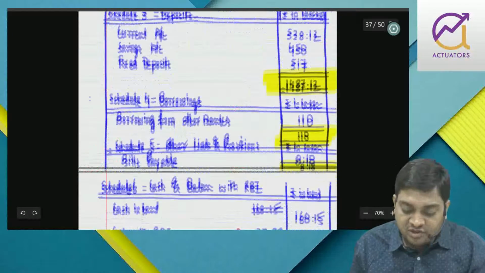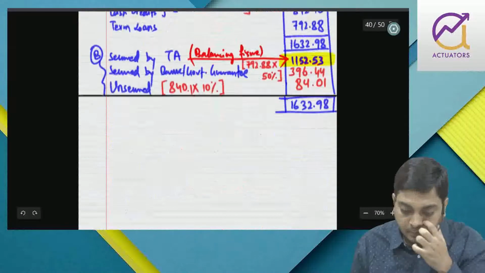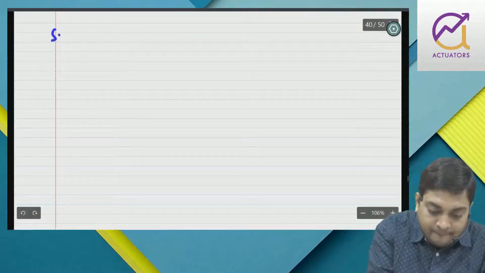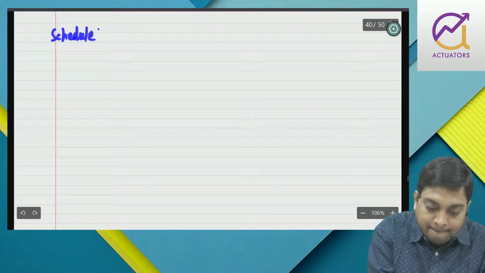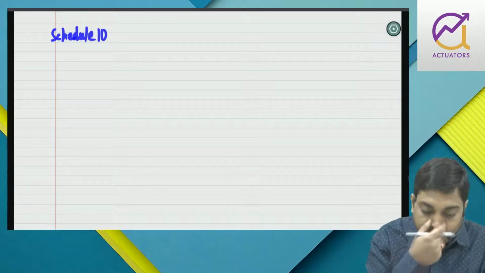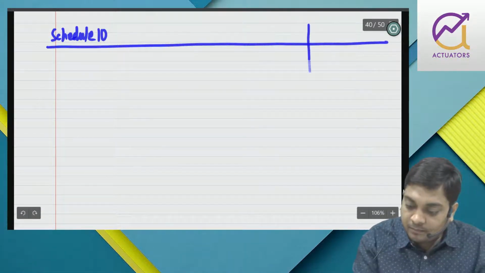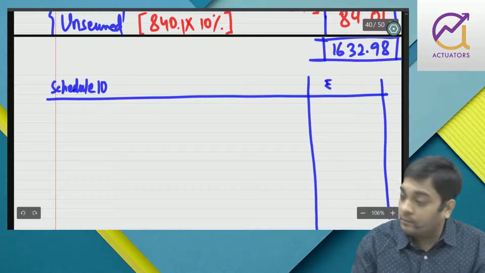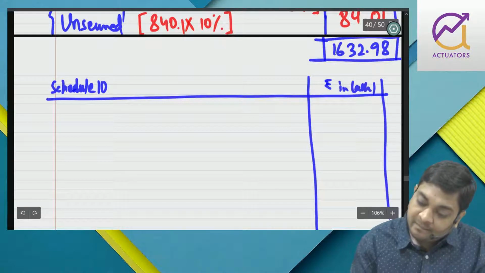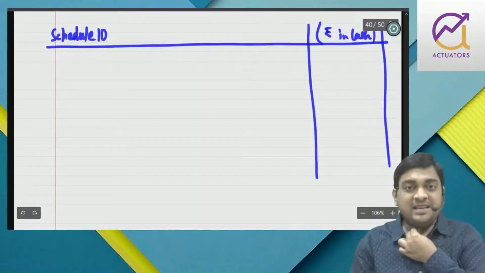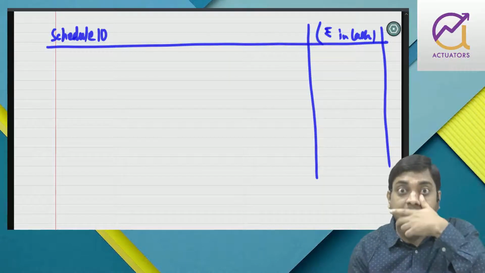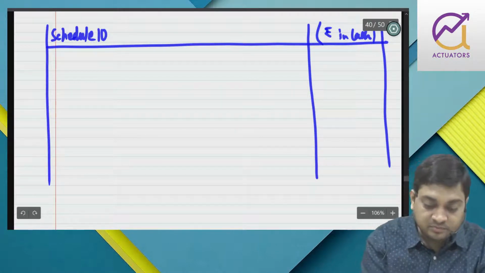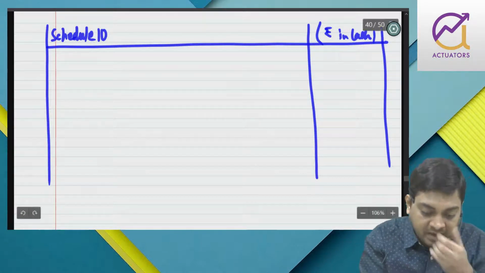So when you prepare schedule 10, it is basically the same as what we had done in group 1 company final account. There are slight changes here and there with respect to format and content, right?